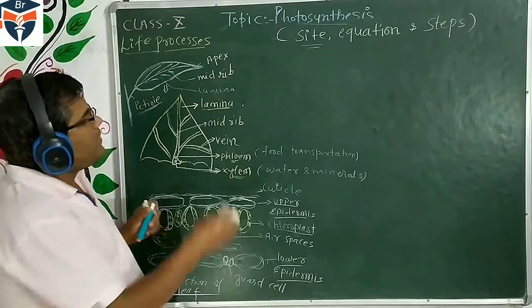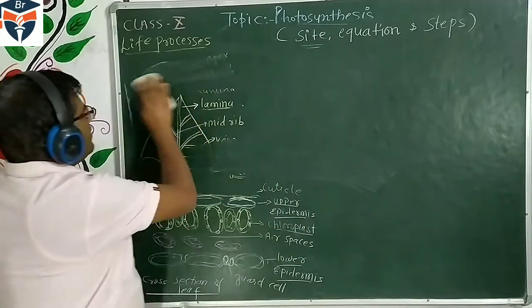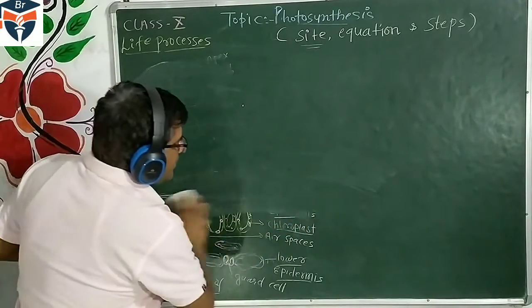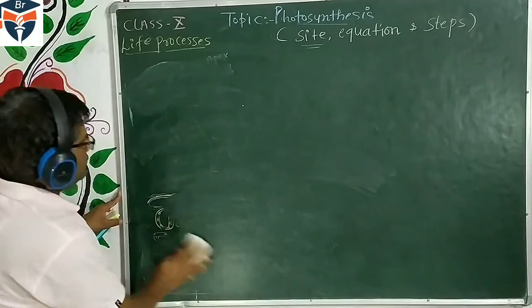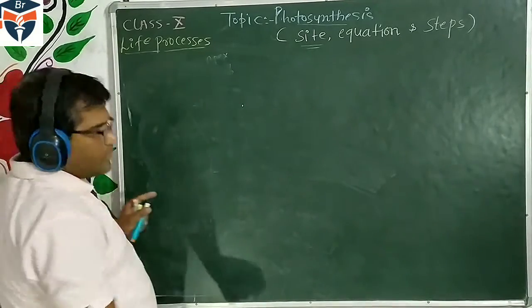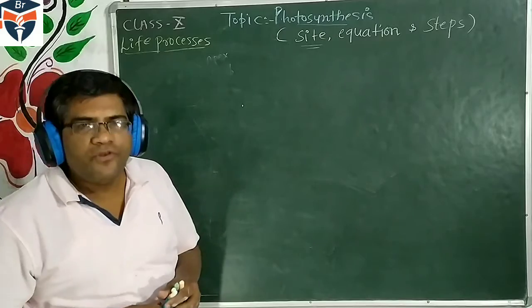Second part, the chemical equation of photosynthesis. What is the chemical equation of photosynthesis? We can derive it on the basis of the definition of photosynthesis.